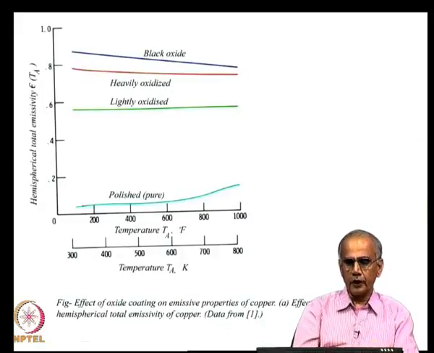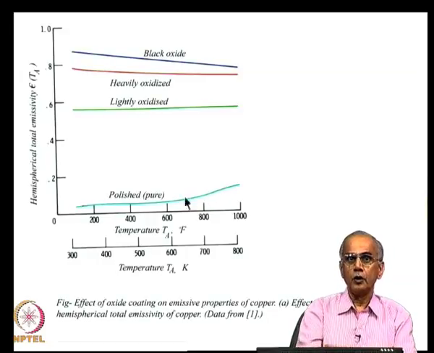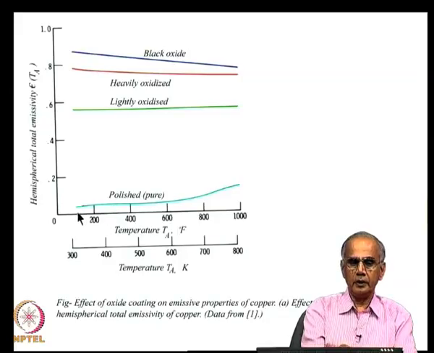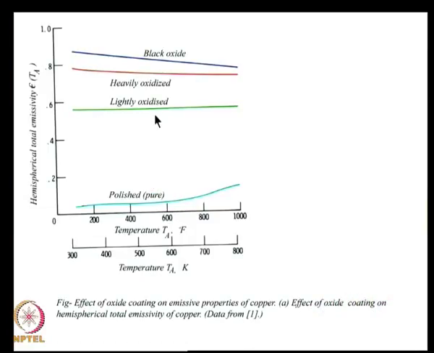Now, this figure shows how the hemispherical total emissivity, that is after integration over both angle and wavelength, varies with temperature. For copper, if you have pure, polished copper with no oxide layer, then the emissivity is very low, around 0.05. But this situation will not prevail for a long time in the real world. Very soon an oxide layer will form, even a thin oxide layer, and you see the emissivity suddenly jumps from around 0.05 to around 0.55.